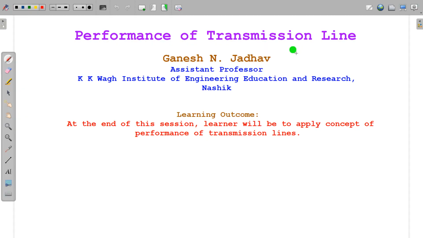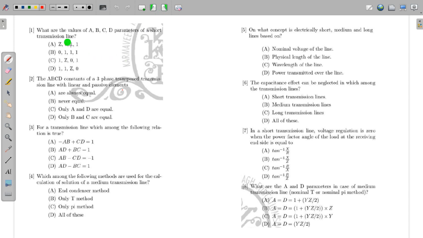What is the outcome of today's session? At the end of this session, the learner will be able to apply the concept of performance of transmission line. So let's see what concepts we are going to apply.